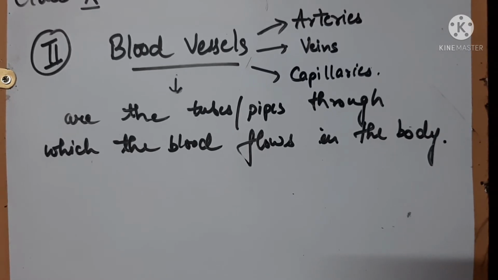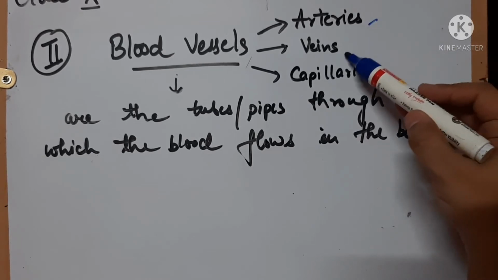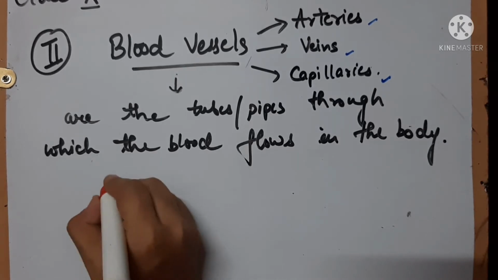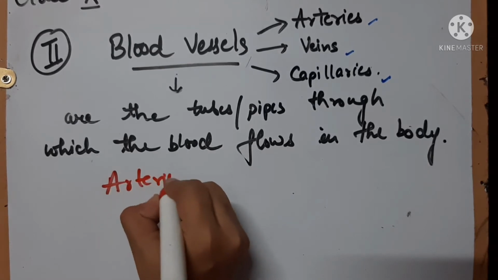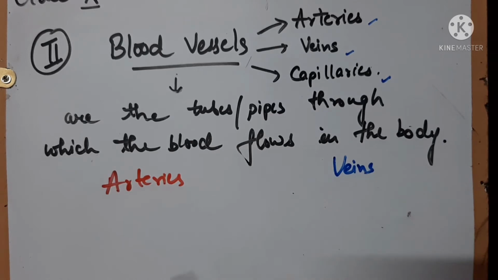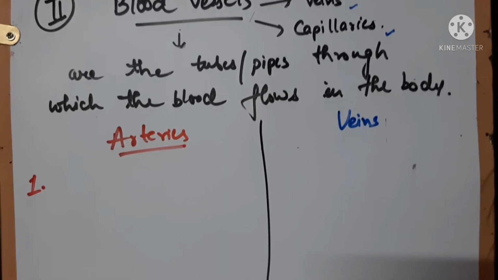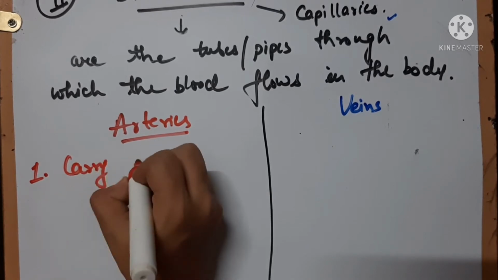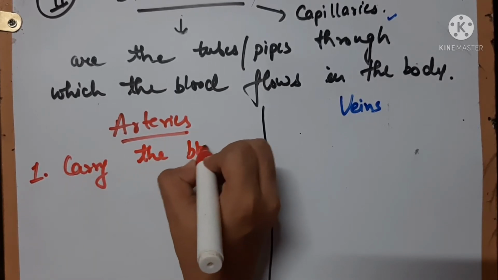There are three main types of blood vessels in the human body: arteries, veins and capillaries. Let's talk about arteries and veins firstly, parallelly, so that you can understand it well. The first difference is that both carry blood, right?